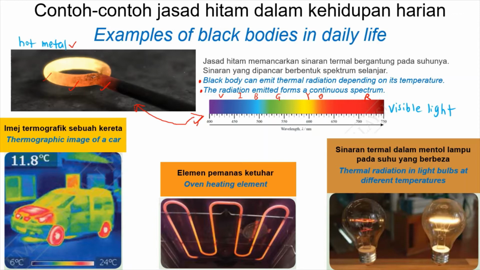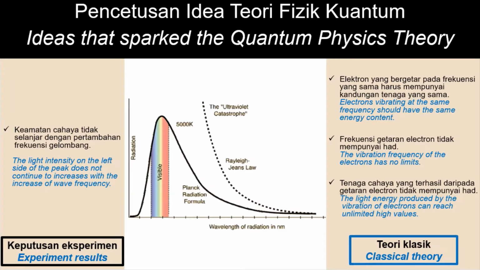The other examples are thermographic images of a car, an oven heating element, and thermal radiation in light bulbs at different temperatures. Now, we will learn the ideas that sparked quantum physics theory. The ultraviolet catastrophe, also known as the classical theory, says that electrons vibrating at the same frequency should have the same energy content, and the vibration of electrons has no limit.